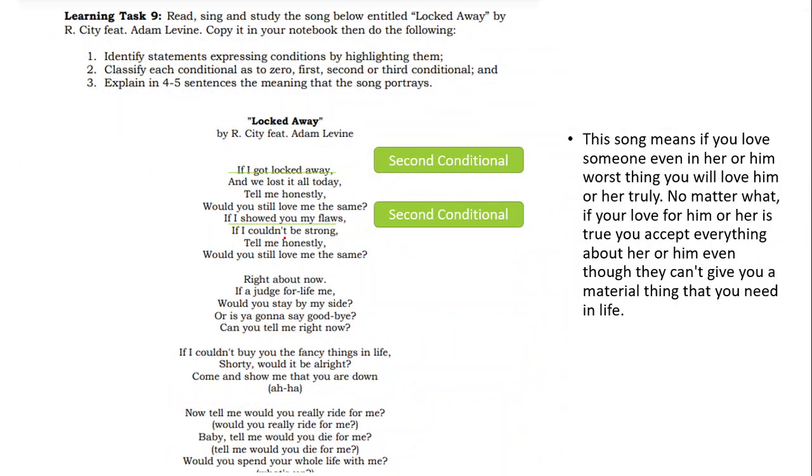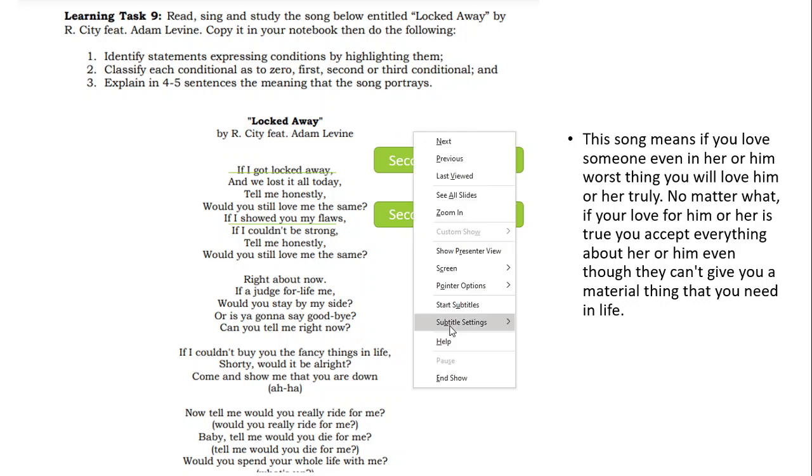Learning Task 9 is where you need to analyze the song entitled "Locked Away." If you have internet, you can also try to listen to this song. It says that you need to copy it in your notebook, then do the following. Maybe it's okay if we cannot copy this in our notebook. Let's just analyze the whole lyrics. The first thing you need to do is identify the statements expressing conditions by highlighting them.